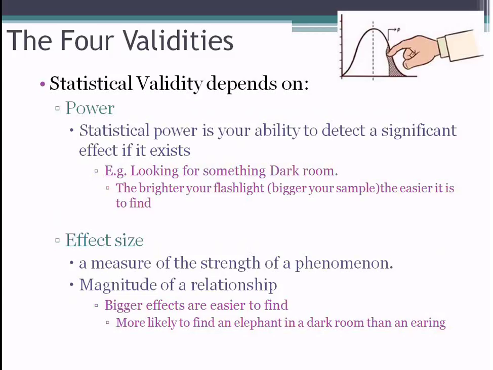Now, statistical validity depends on these two really big ideas in statistics, and these are power and effect size, right? So power is your ability to get a significant result. Like if there was a significant result out there to get, power is your ability to find it. The analogy to think about is imagine that you are looking for something in a dark room. Power is your flashlight. The brighter the flashlight, the easier it is going to be to find the thing you're looking for in the pitch black room.